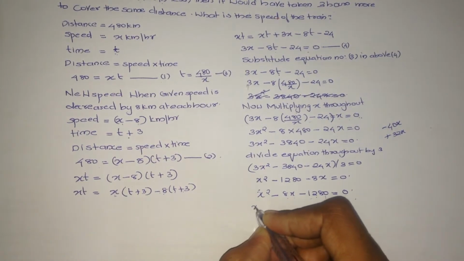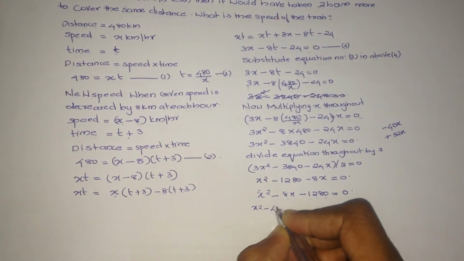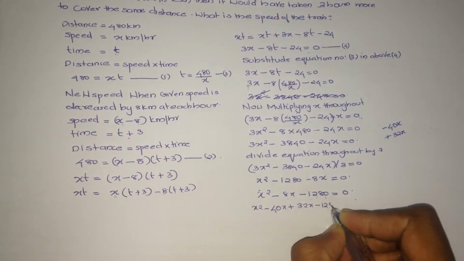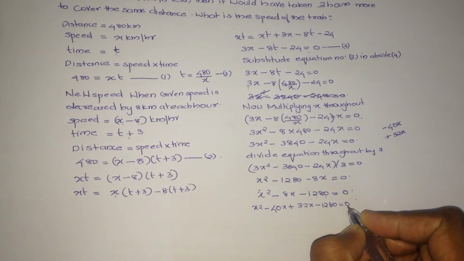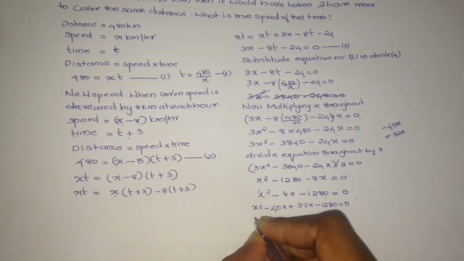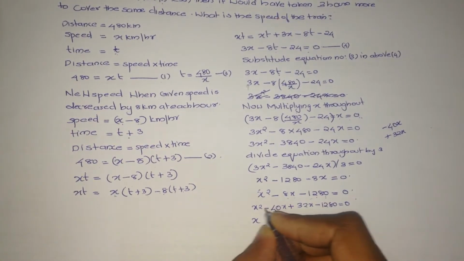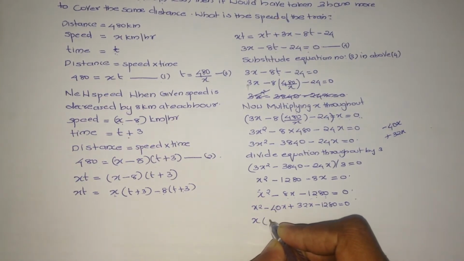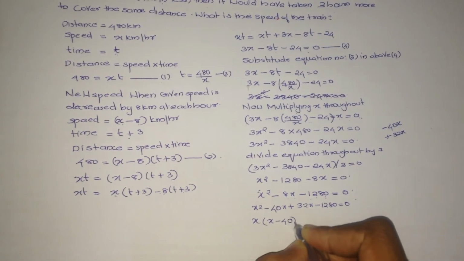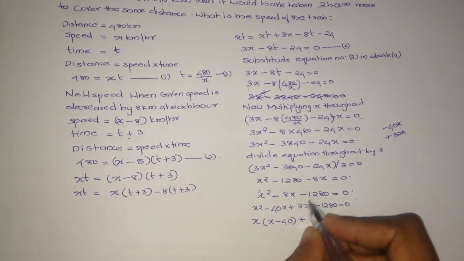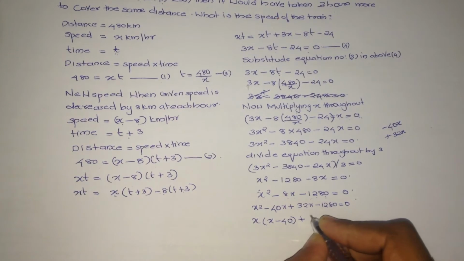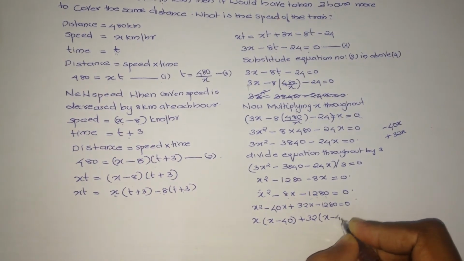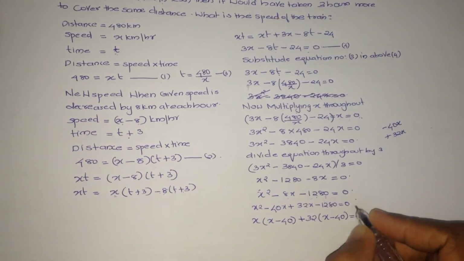Now we can write it as x square minus 40x plus 32x minus 1280 equals 0. Now we take x common from these two terms, x into x minus 40, plus, now we can take 32 as common, 32 into x minus 40, which equals 0.